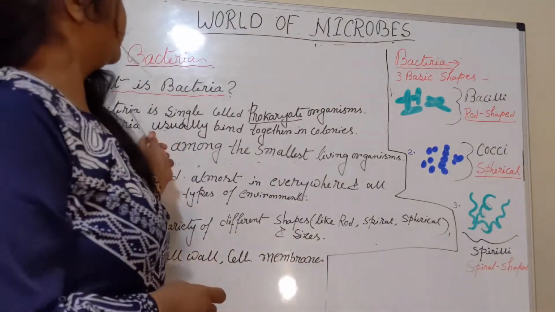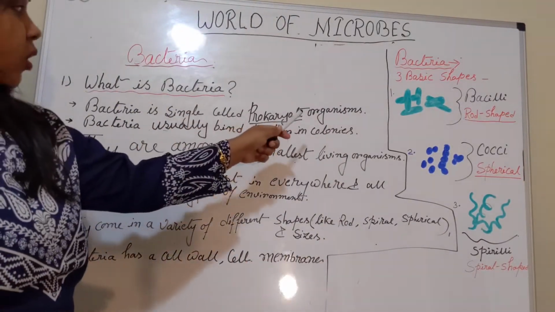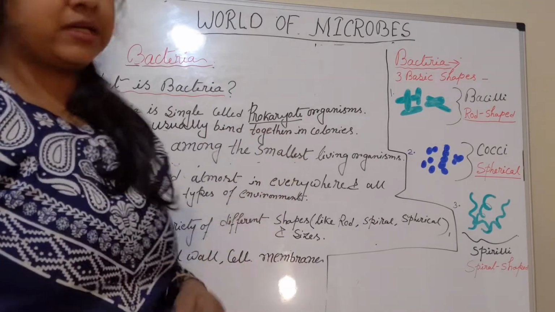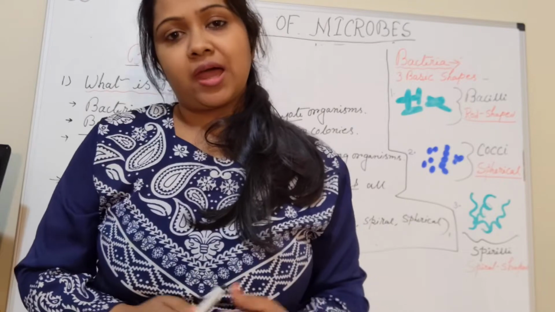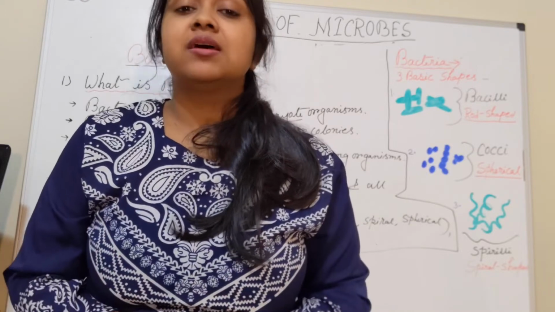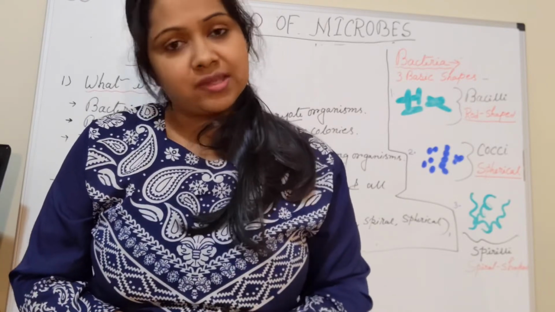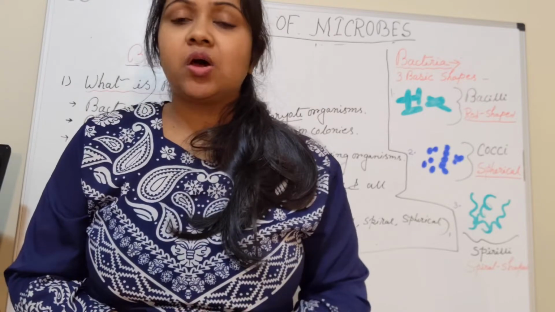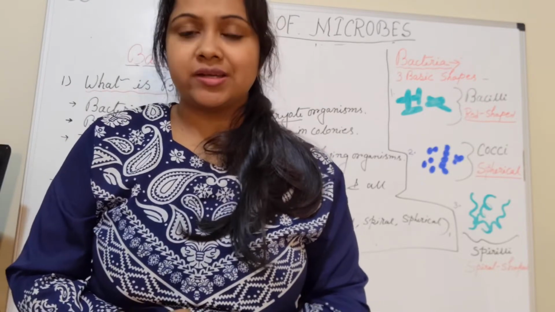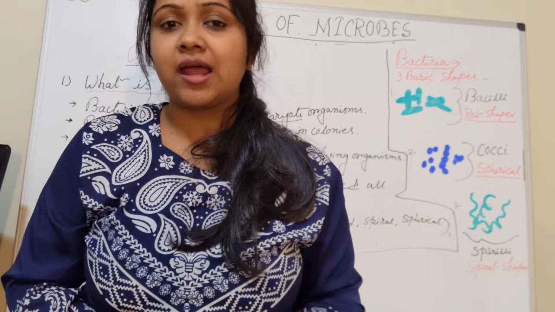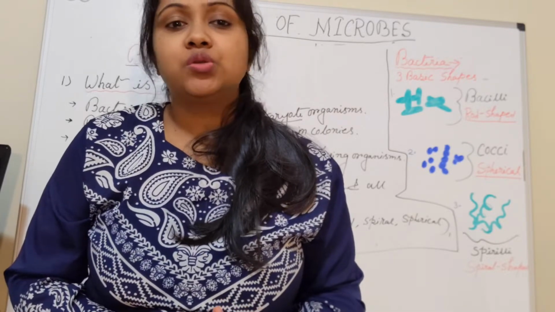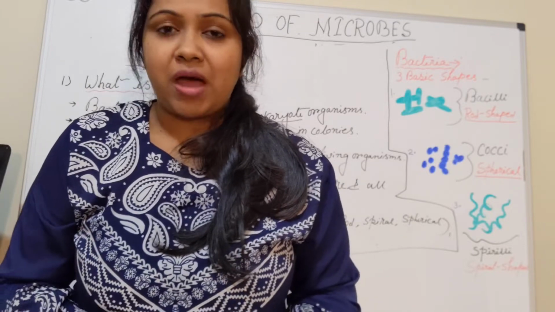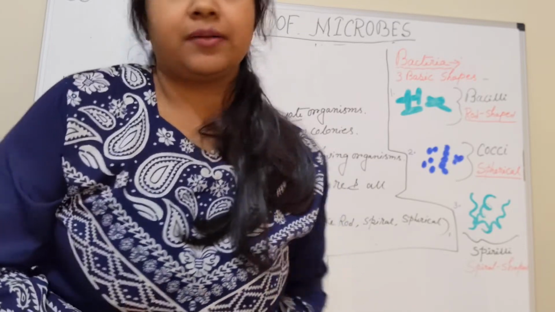Bacteria is a single-celled prokaryote organism. So what is the prokaryote organism? Prokaryote, pro means before and karyon means kernel or nut. So a prokaryotic organism is a unicellular organism that lacks organelles and other internal membrane-bound structures. They are divided into 2 domains. One is bacteria and another is archaea.